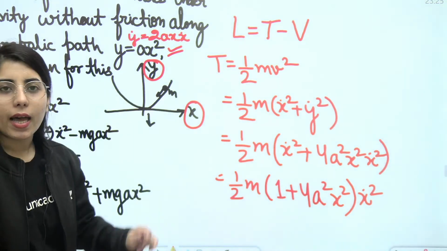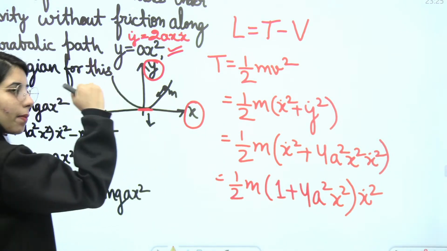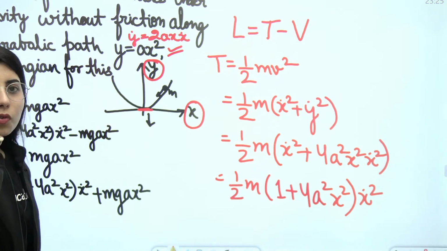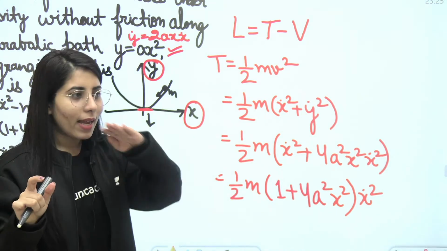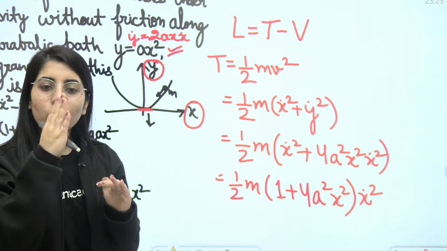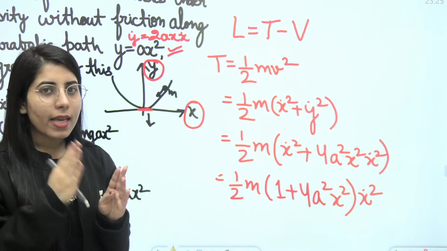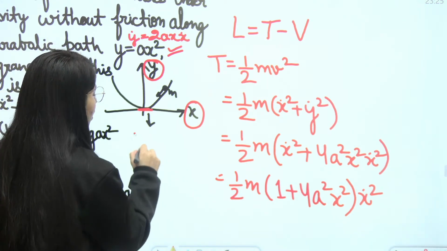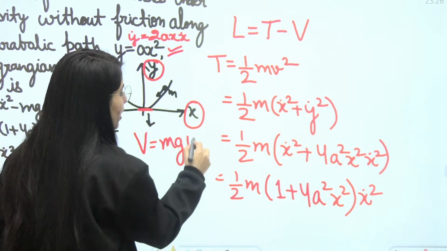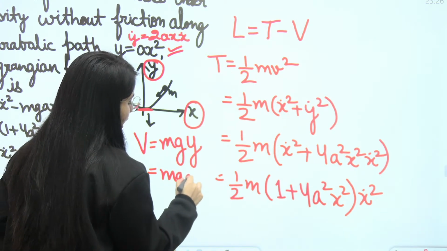This is just the kinetic energy. Since the particle is above the origin, at some height above the origin, not below, the distance covered will be positive as a vertical height covered. The second thing, because it is moving in the same direction as gravity acts, due to gravity also its sign will be positive. So I am talking about the potential energy formula, which is mgh, where h here is the vertical axis y. What is the y value? That is ax square. Put it here, mg ax square.